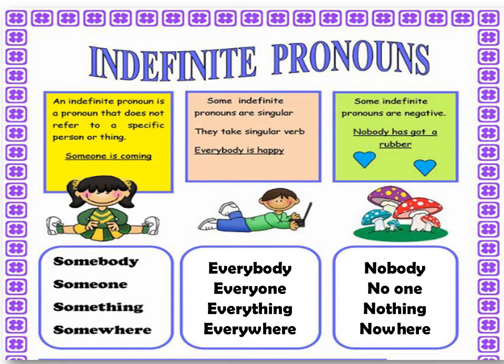And the next category: some indefinite pronouns are negative. Example, nobody has got a rubber. Other negative indefinite pronouns are nobody, no one, nothing, nowhere. These all indefinite pronouns show a negative sense.